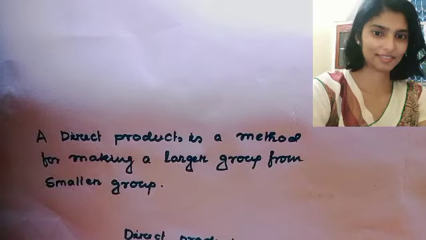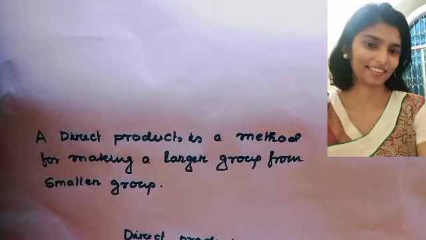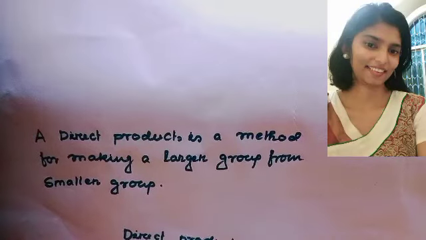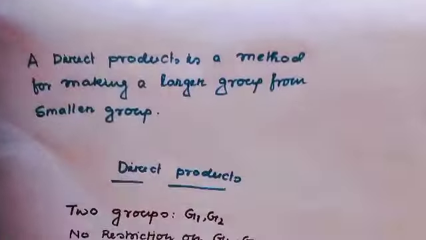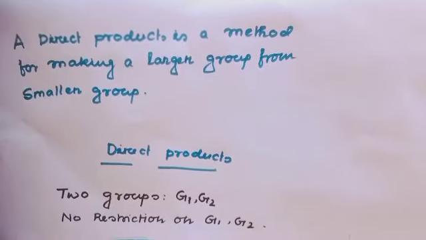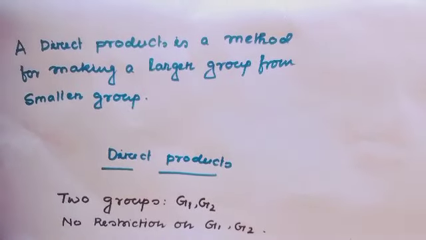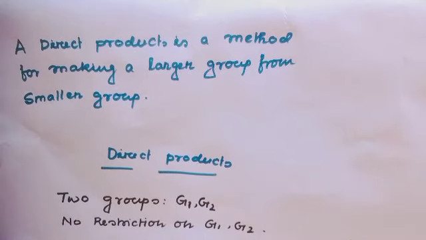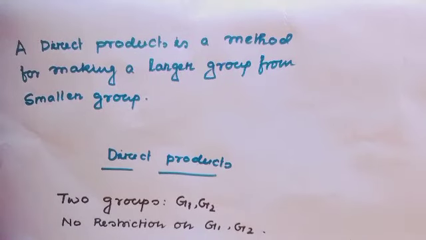Direct product is a method for making a larger group from a smaller group. What is the definition of the direct product? Take two groups G1 and G2, with no restriction on G1 and G2. They can be finite, infinite, abelian, non-abelian, maybe.